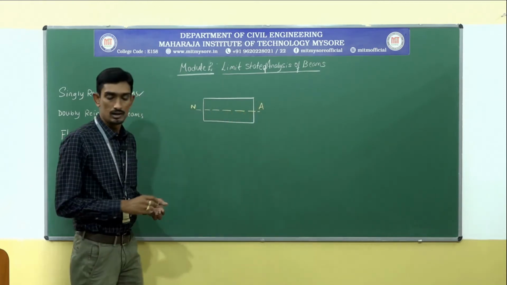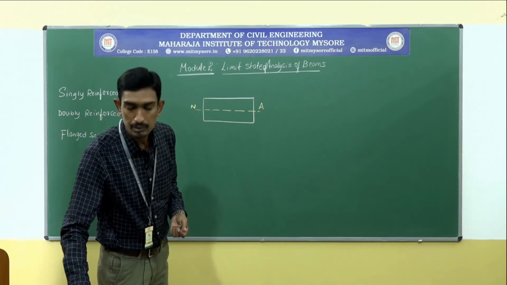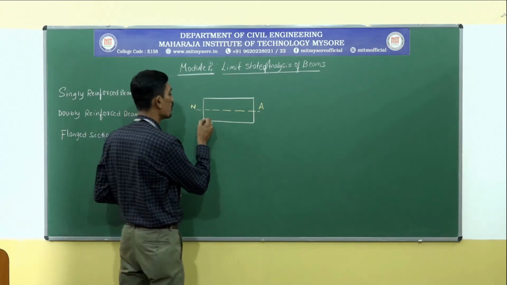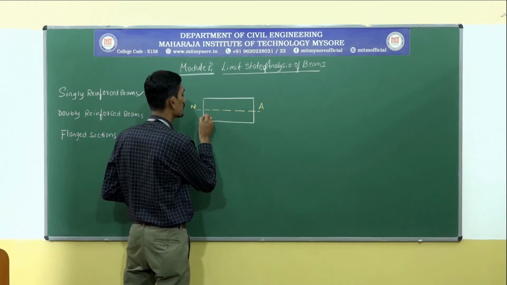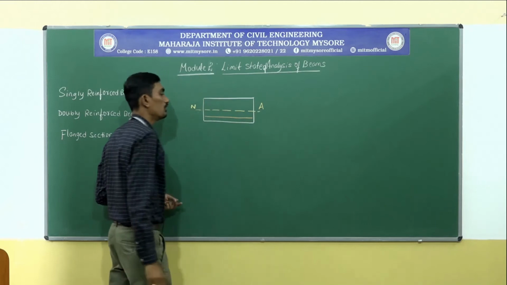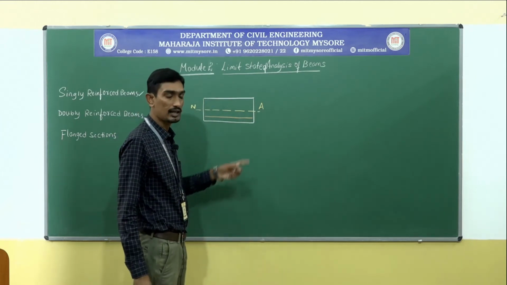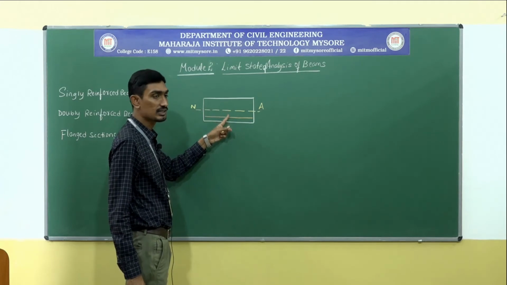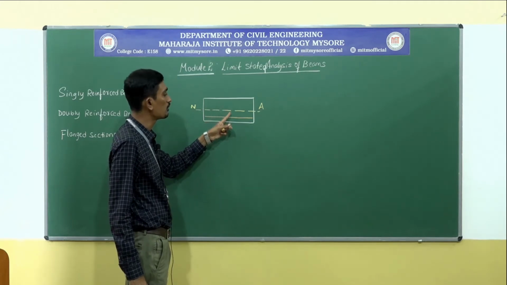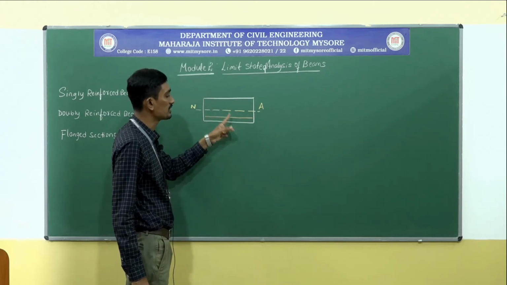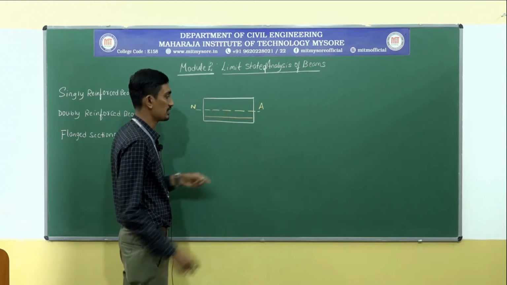In this particular beam, I am going to provide steel below the neutral axis to take care of tensile stresses, or in order to make the concrete beam strong enough to resist tensile stresses.